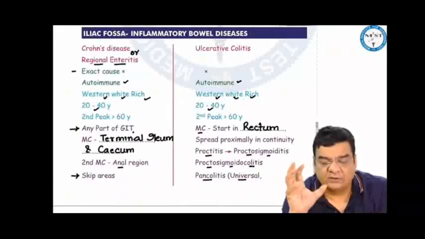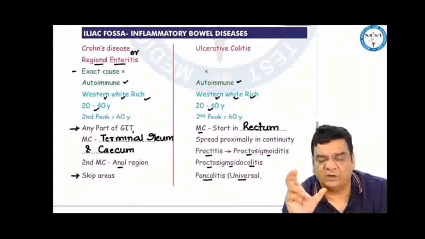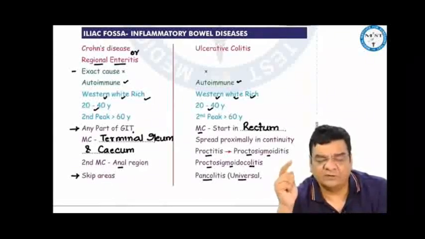The Crohn's disease is also called as regional enteritis. Exact cause of these diseases is not known, but they are thought to be autoimmune. Both these diseases are common in Western countries, rich people, white people. Both the diseases, the peak age of presentation is somewhere between 20 to 30 or maybe 20 to 40 years. A second peak can be seen after 50, 60 years of age as well.